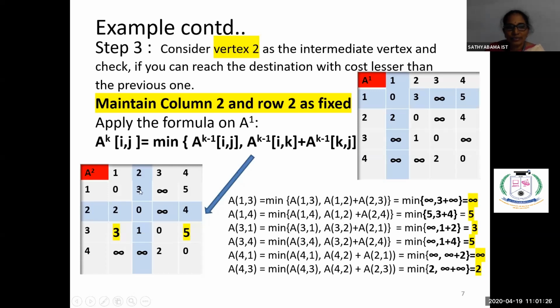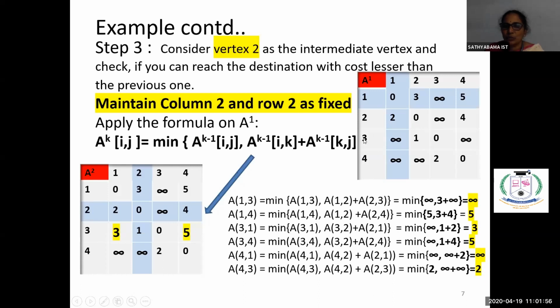Now come to 3, 2. It is fixed because second row and second column we have fixed. Now we have come to the next one, 3, 3. It is cost to itself. It is 0. Now come to the next one, 3, 4. So 3, 4 means minimum of coming to 3, 4 directly, or through vertex 2 you can reach this fourth vertex. So 3, 4, or through vertex 2, 3, 2 plus 2, 4, whichever is minimum. 3, 4 is infinity for us.